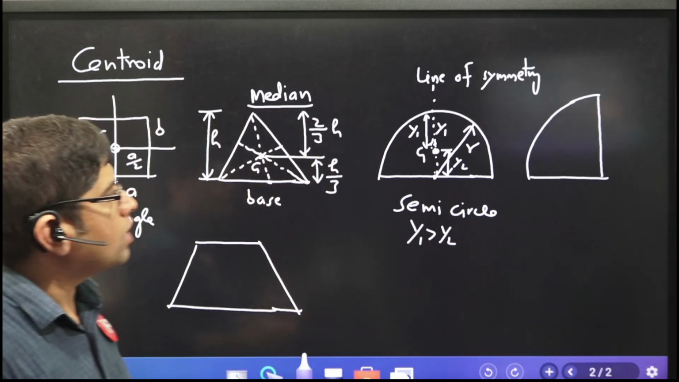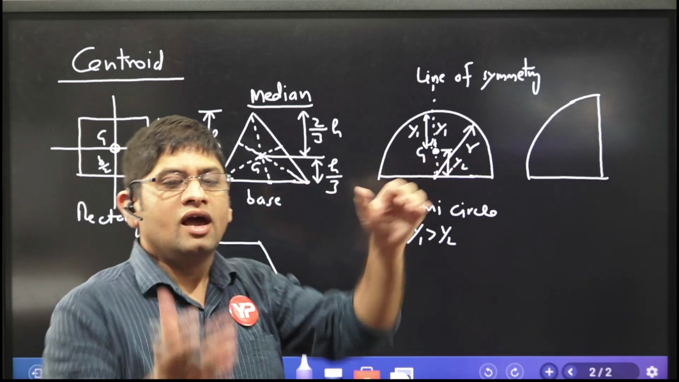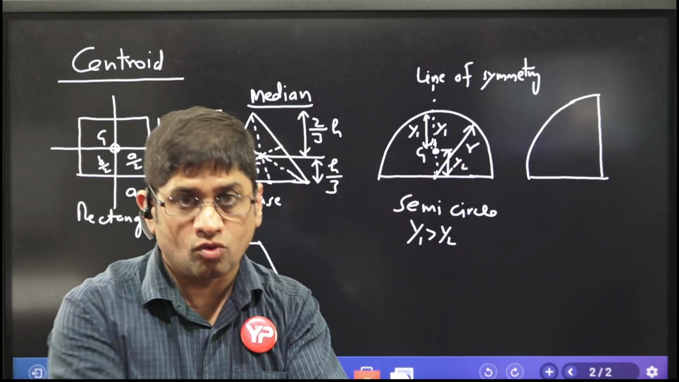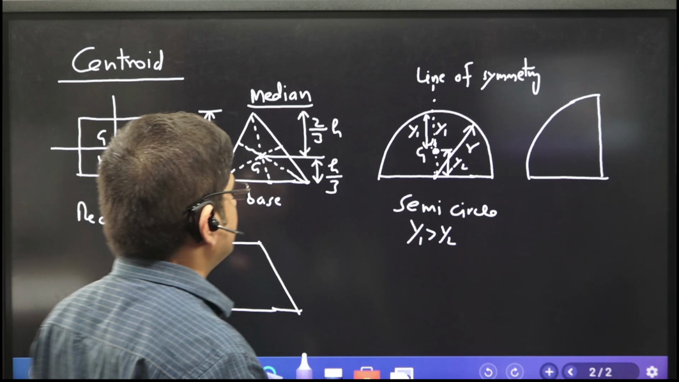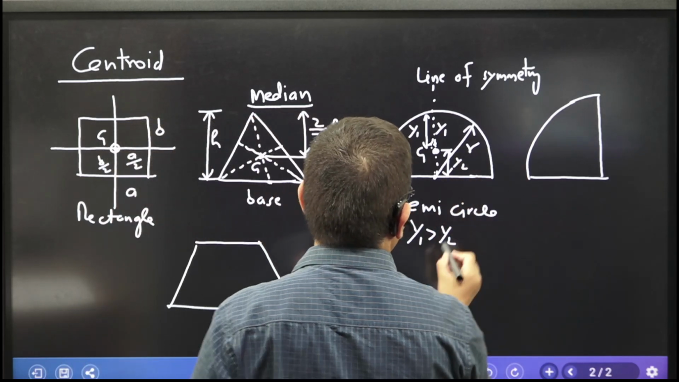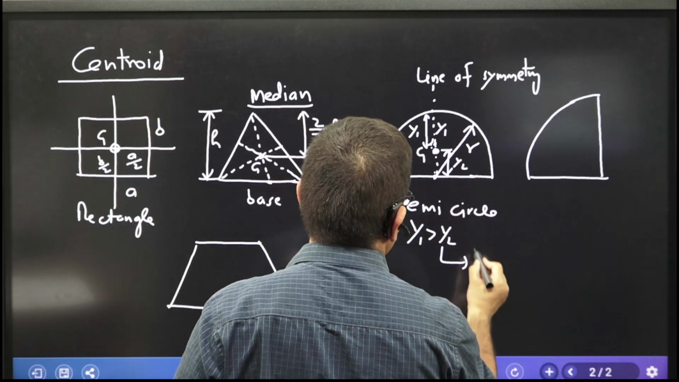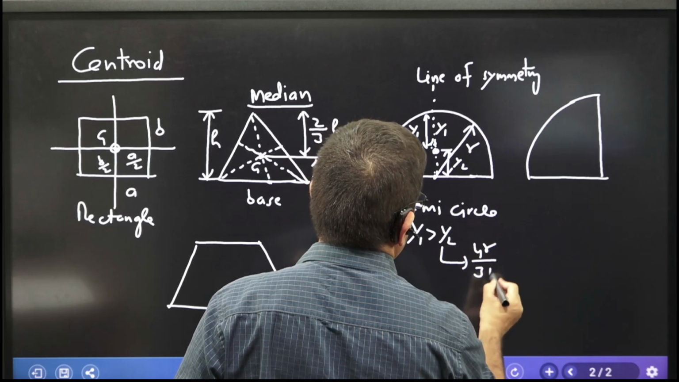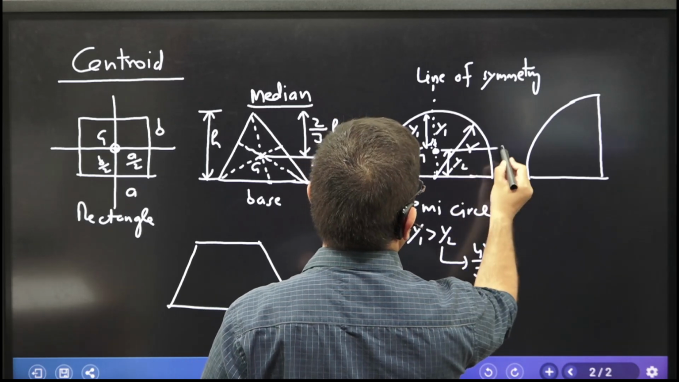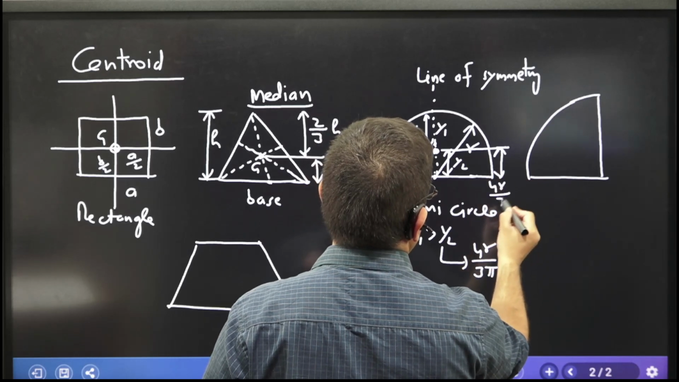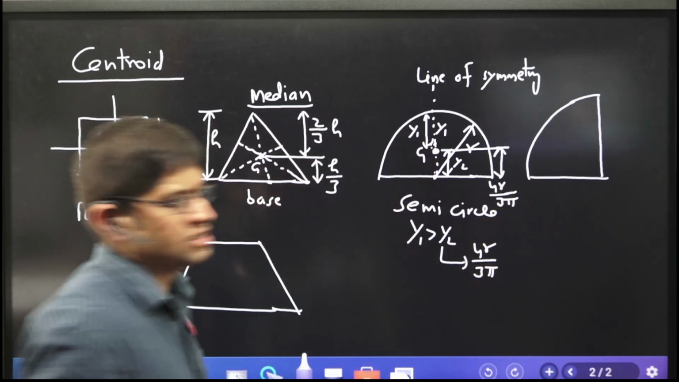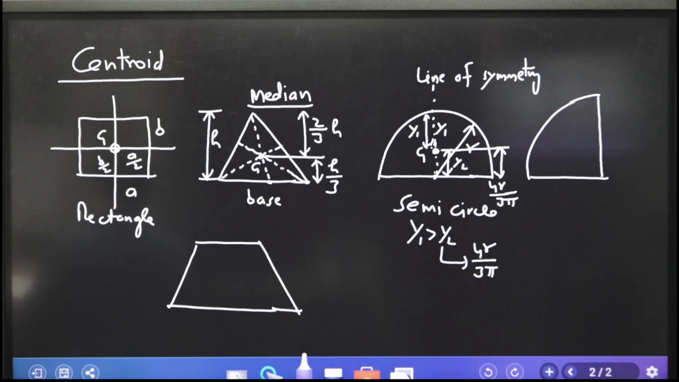Because more area is towards the base, the centroid will shift towards the base. That is what you should know. But how far is that from the base? It is 4r by 3 pi. So what is this y2? This y2 is 4r over 3 pi. That is this distance. Always remember this: 4r by 3 pi is the answer for that.